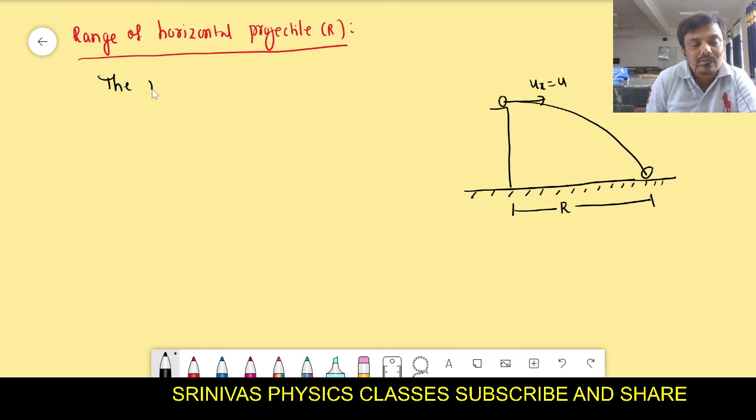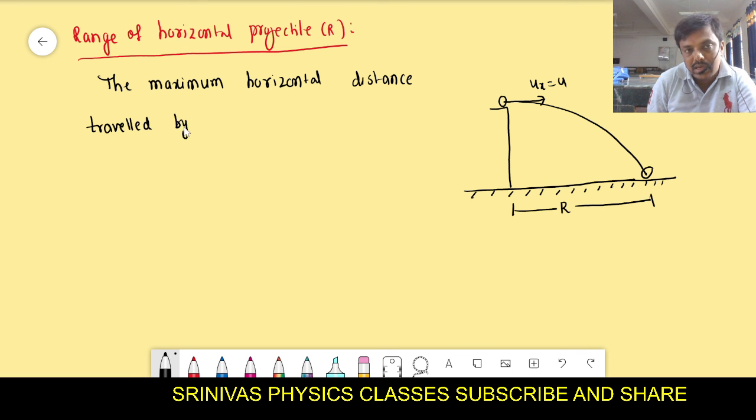This is the maximum horizontal distance traveled by a body. Horizontal means you should take along the x-axis. Can you tell the conditions for the x-axis? What is the initial velocity? Somebody say fast. Along the x-axis there is no gravity.